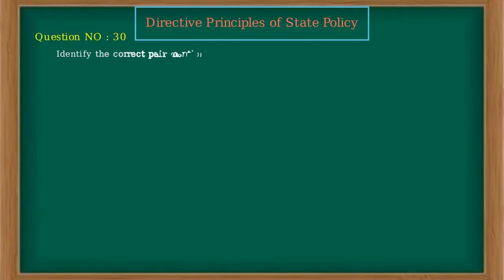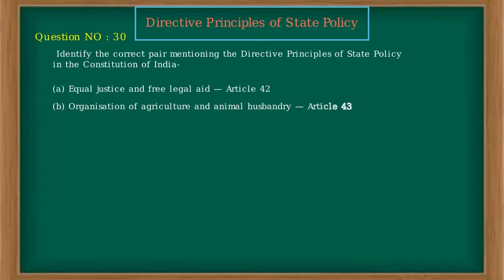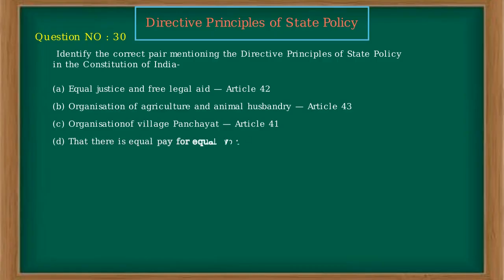Identify the correct pair mentioning the directive principles of state policy in the Constitution of India. A. Equal Justice and Free Legal Aid, Article 42. B. Organization of Agriculture and Animal Husbandry, Article 43. C. Organization of Village Panchayat, Article 41. D. Equal pay for equal work for both men and women, Article 39. Ans. D.